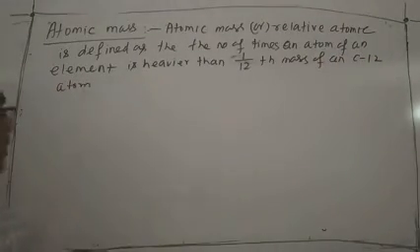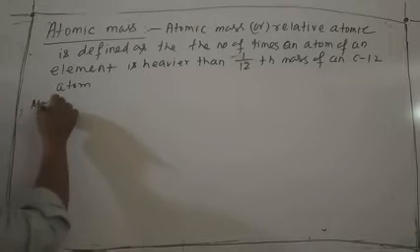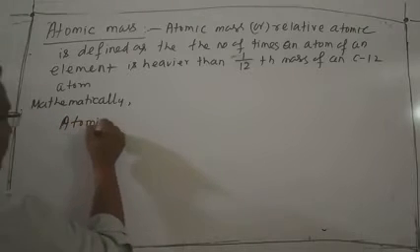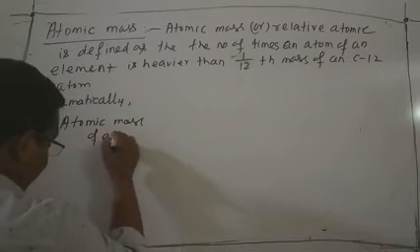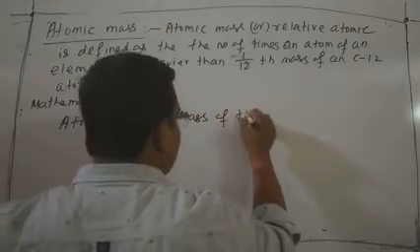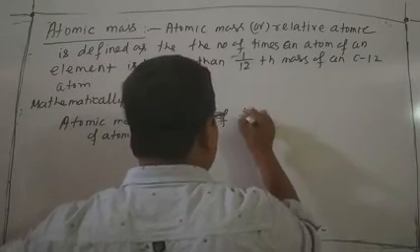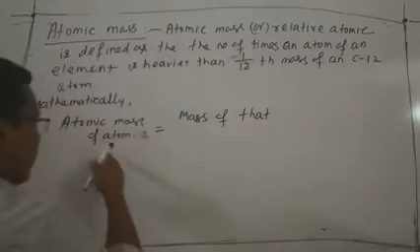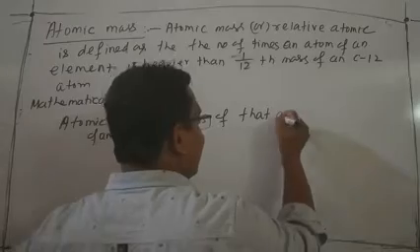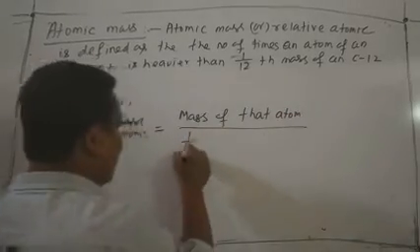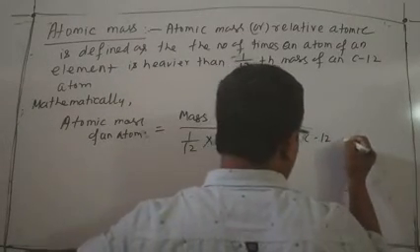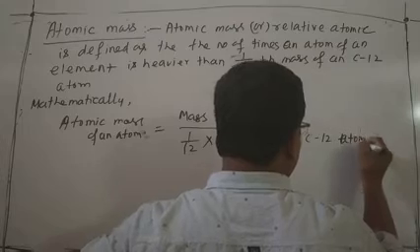That is the definition. Mathematically, we can write the atomic mass of an atom equal to the mass of that atom divided by 1/12 into the mass of a C12 isotope atom.